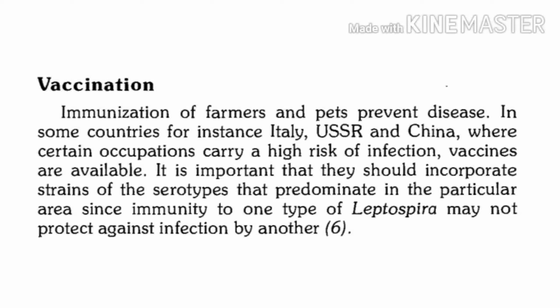So whatever prevalent serotypes are there in a particular geographic area, these must be incorporated in the vaccine. And vaccination of the high risk group is essential for its prevention.